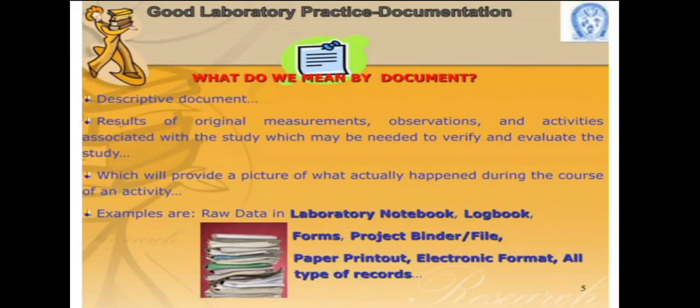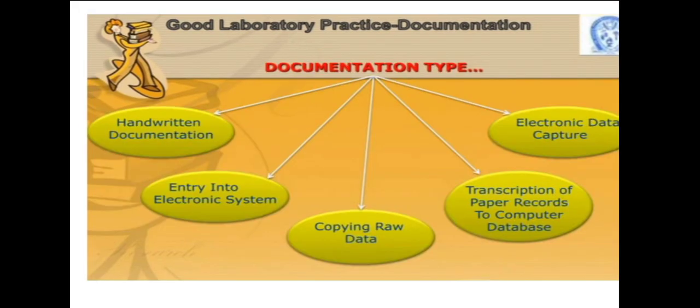Okay. So the raw data, we can say, if the person is doing laboratory work or any research work, is in the form of a notebook, a logbook, a form, a project binder or file, a printout or electronic form, or as a part of a computer system. That is also a form of documents. Now, what kind of document types are there?